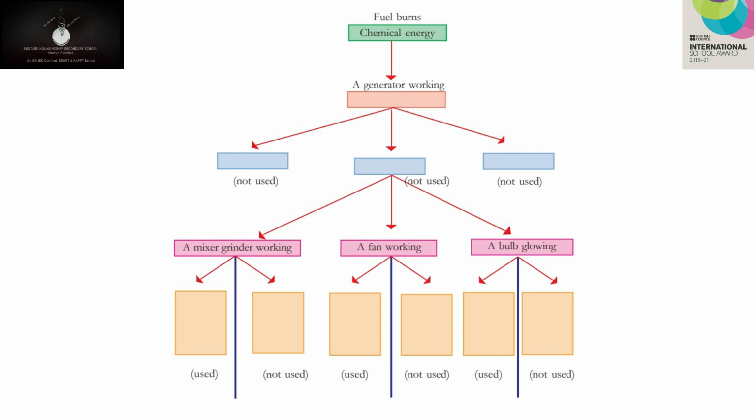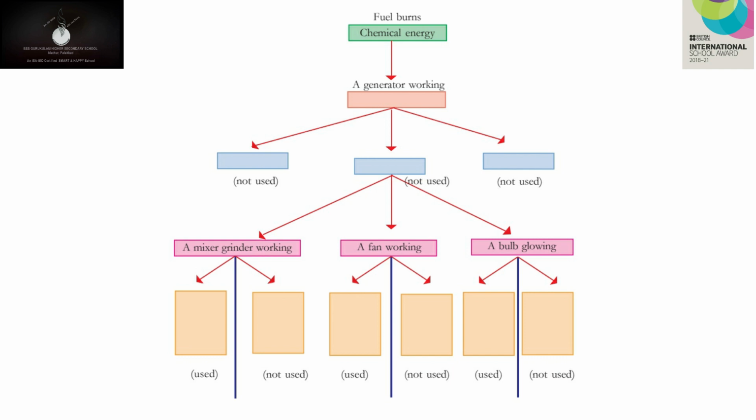Look at the flow chart here. Fuel burns and produces chemical energy, and the generator starts working. When a generator starts working, what sort of energy is used there? Yes, mechanical energy is produced, and you can see underneath 3 columns which are subdivided. First column not used, second box is used, and the third box is not used.